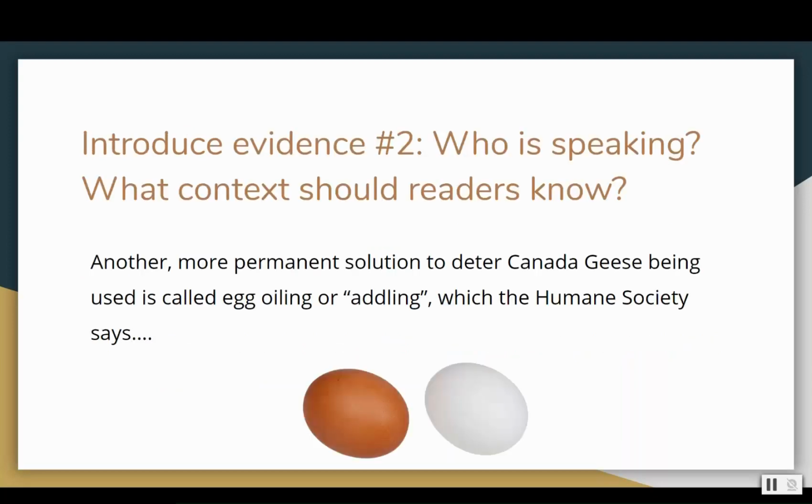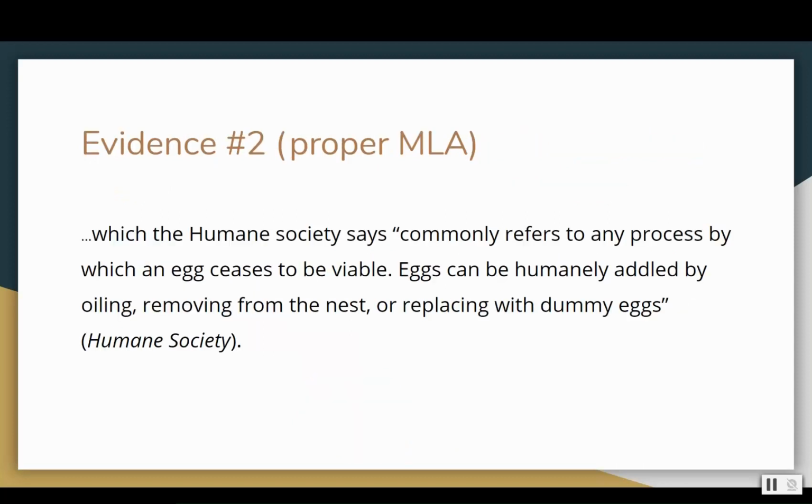So who is speaking? What context should we know? Our student says another more permanent solution to deter Canada geese being used is called egg oiling or addling, which the Humane Society says ... So here we have an attributive tag, says, before we move into the quote. Now who's talking? The Humane Society. So let's see how this introduction fits into the second piece of evidence.